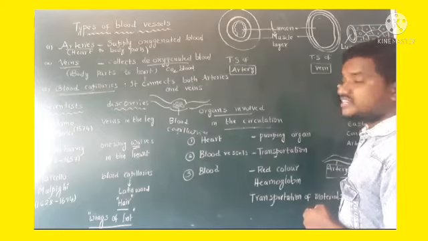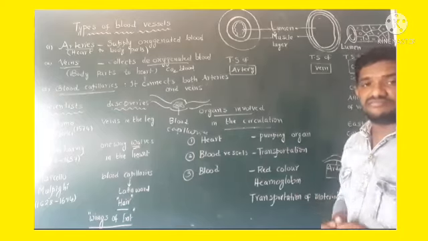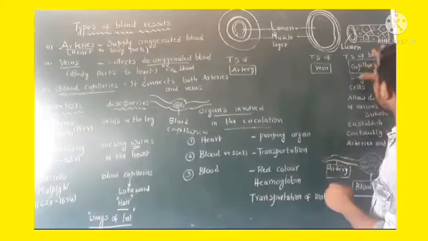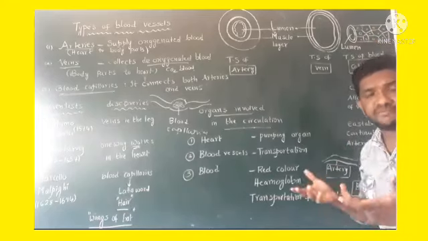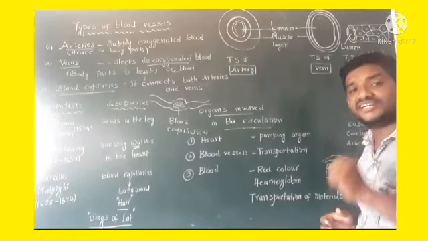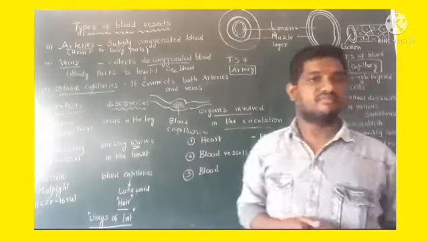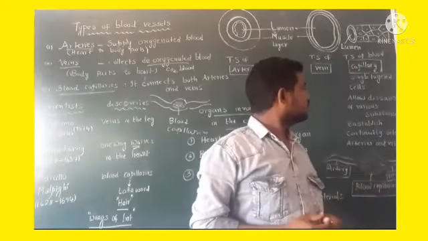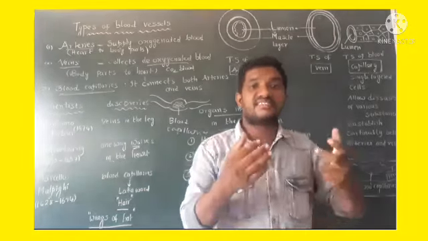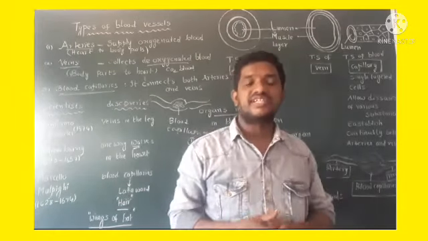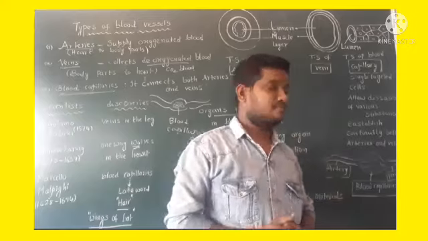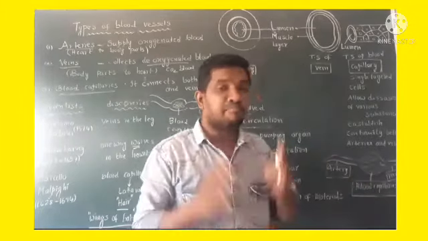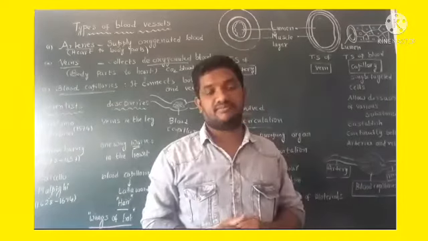Coming to the next blood vessel, that is the blood capillaries. This is the TS of blood capillary. It is made up of a single layer of cells. Lumen is also present. And coming to the next point, it allows diffusion of various substances. By the diffusion process, it can move the substances and it establishes continuity between arteries and veins.